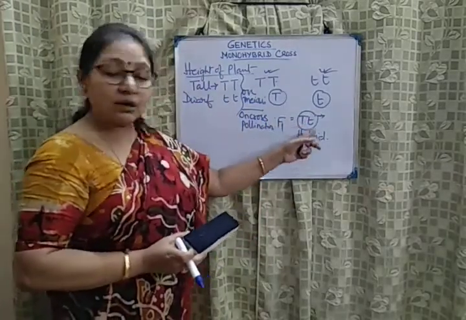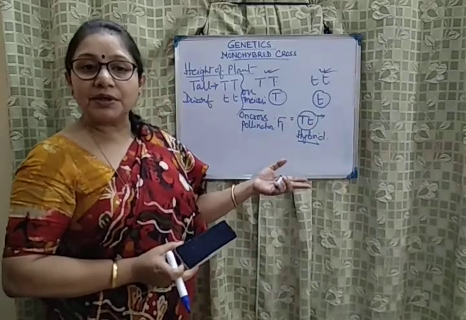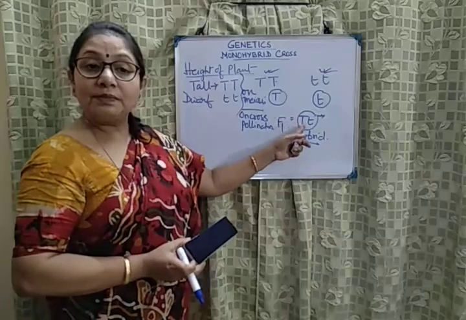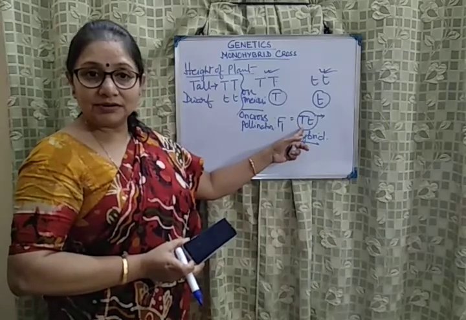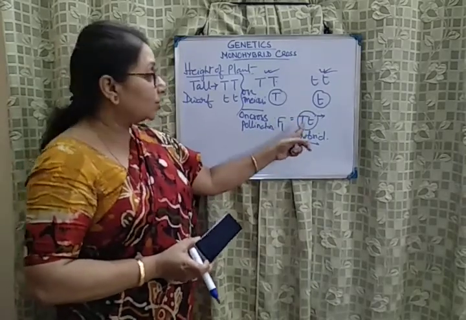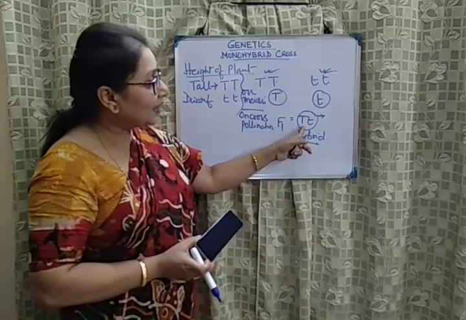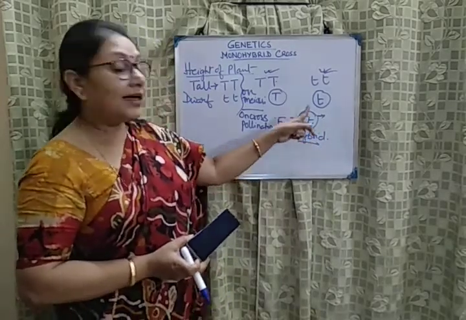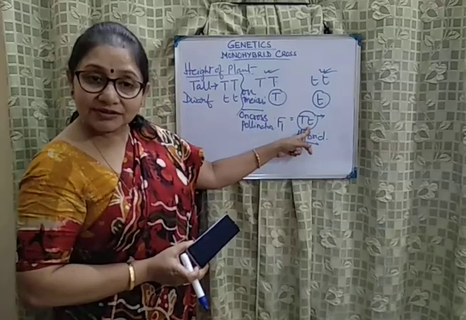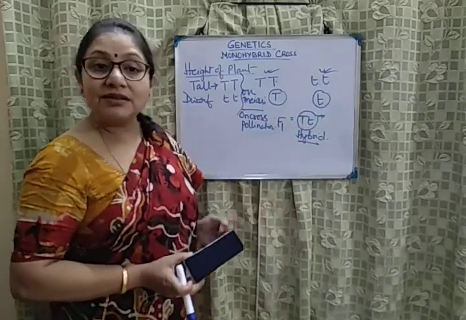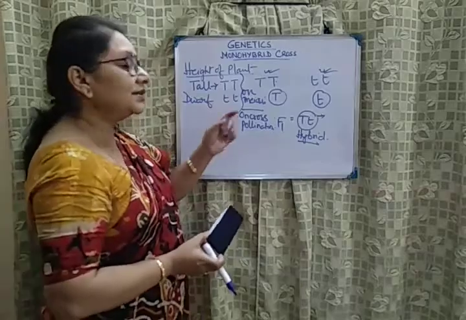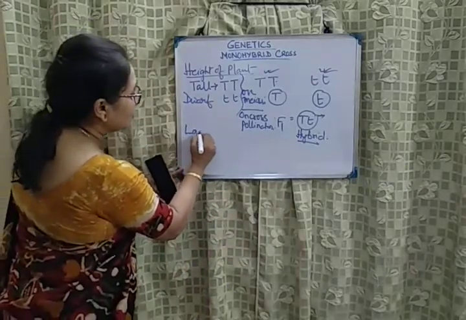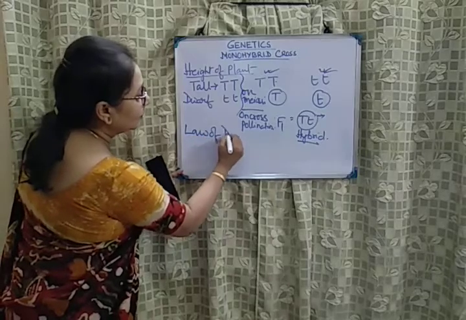And because of this combination, what is the character expressed? What is the phenotype? You will find all plants will be tall plants. Why? Because it is having one dominant allele and one recessive allele. This dominant allele is suppresses the recessive allele, so the dominant character is expressed. In fact, this is the basis of Mendel's first law, which we call the law of dominance,